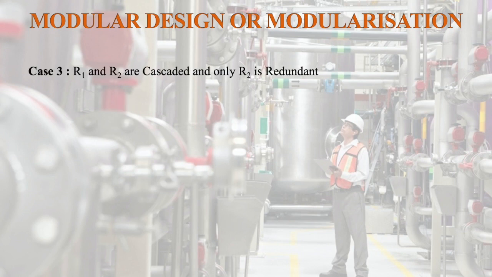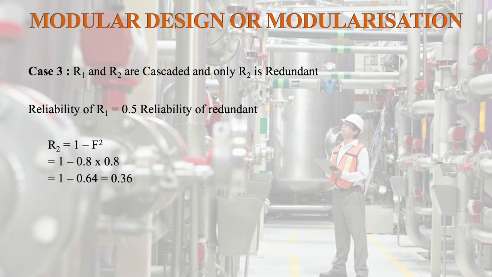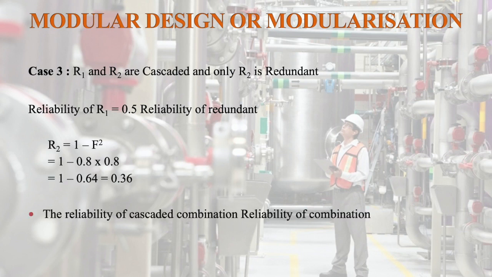Then in case 3, R1 and R2 are cascaded and only R2 is redundant. Here there is no change in R1, R1 is equal to 0.5, and R2 is equal to 1 minus F square, because that is redundant. So 1 minus 0.8 into 0.8, that is equal to 0.36. The reliability of the cascaded combination is equal to 0.5 into 0.36, that is equal to 0.18.